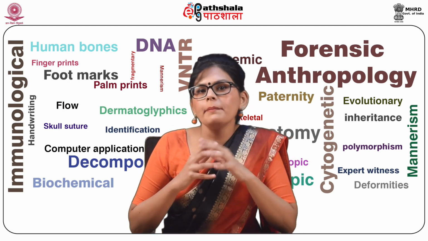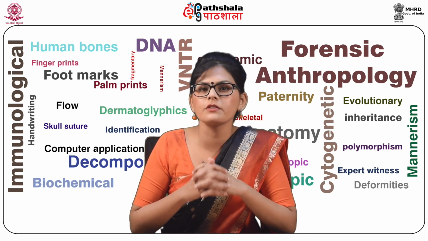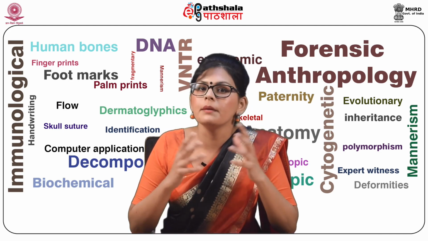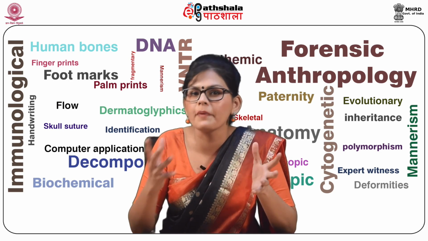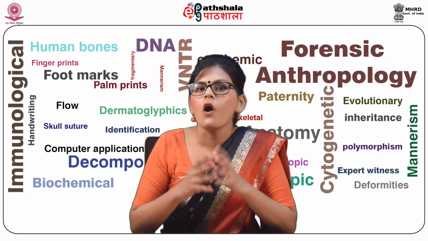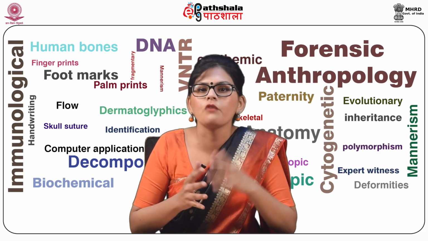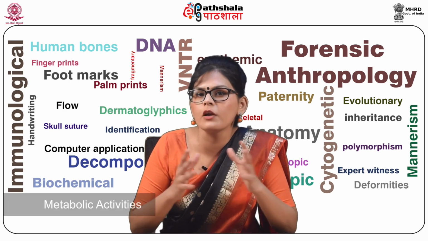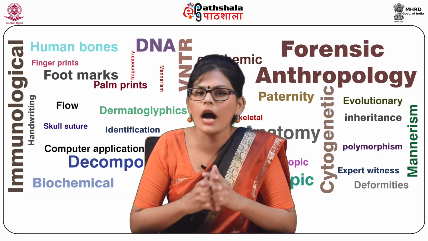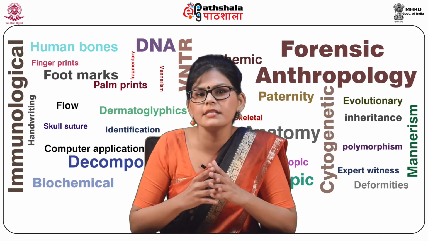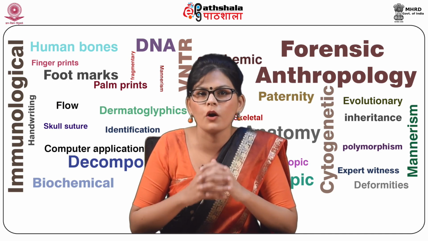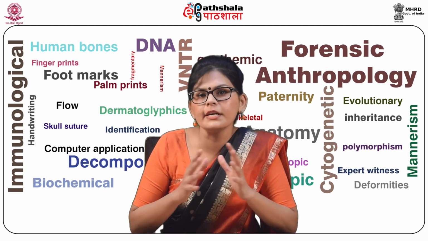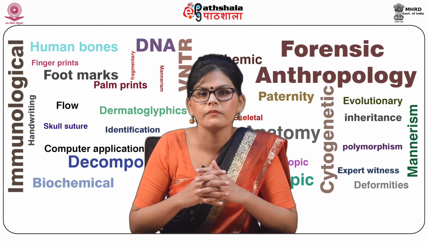Students, now you will be acquainted with the physical properties of blood. Blood is a specialized tissue of the human body. The main function of blood is to supply nourishment, especially oxygen, to the cellular elements of the tissues of other parts, and to remove the waste products of metabolic activities, especially carbon dioxide. It maintains the required temperature of the body. It is also helpful in the proper balance of fluid substances in the human body.